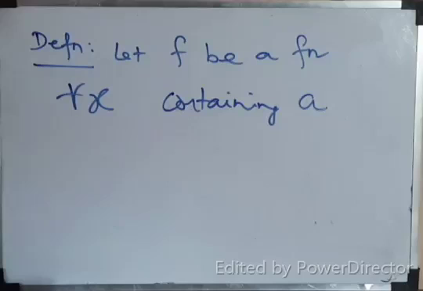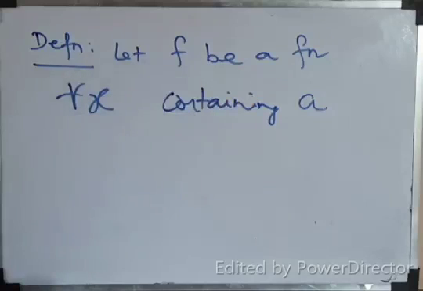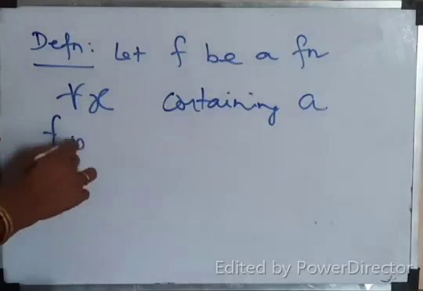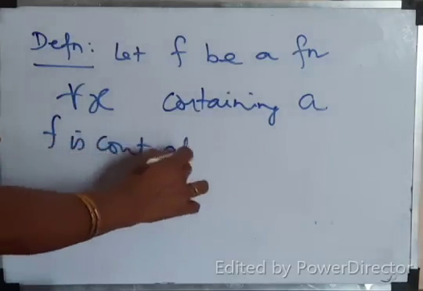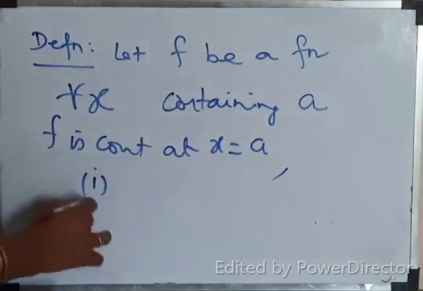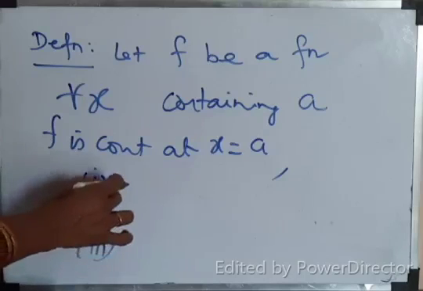What is the meaning? So far, we know the interval. Interval means a to b, 3 to 7, 5 to 8, isn't it? But here, containing a, I tell you, at that one point, then f is continuous. f is continuous at x equal to a under the following three conditions. What is that?